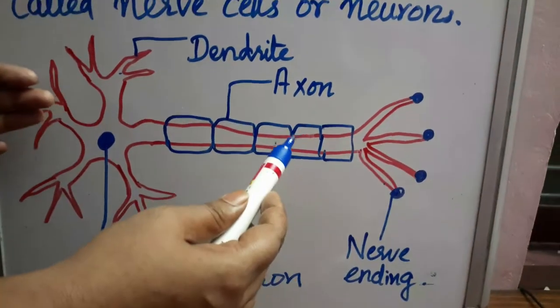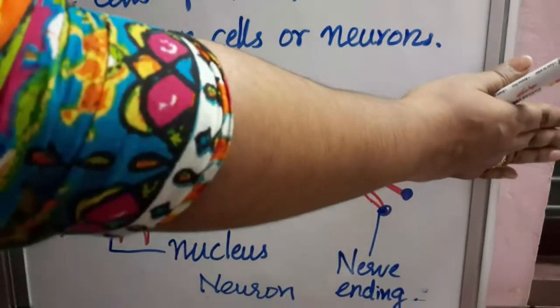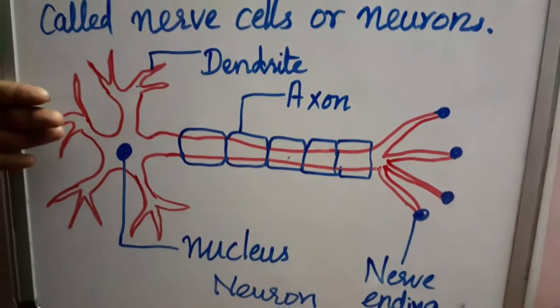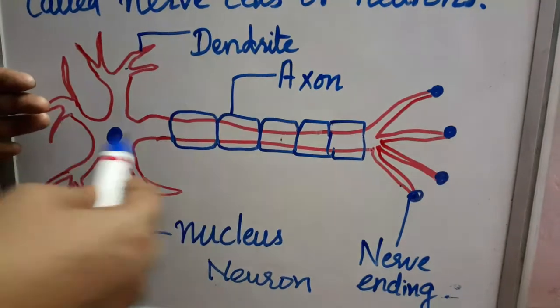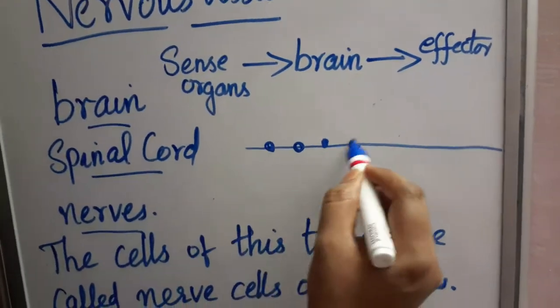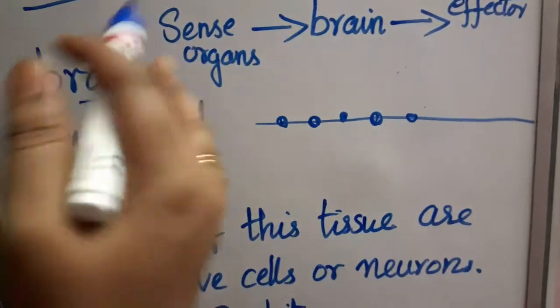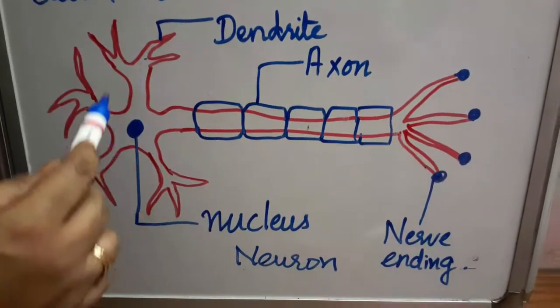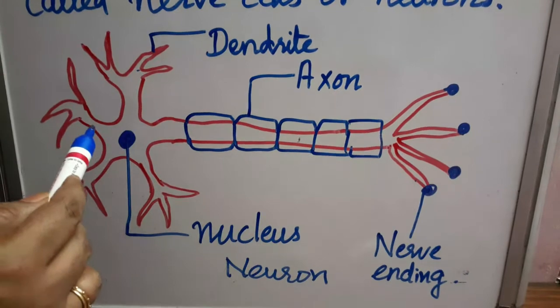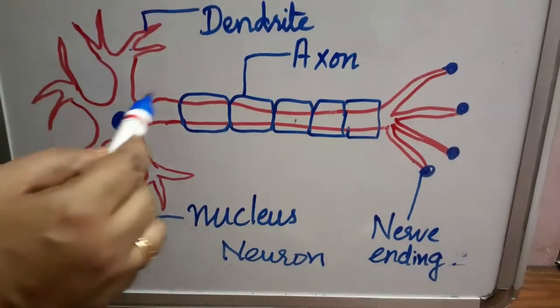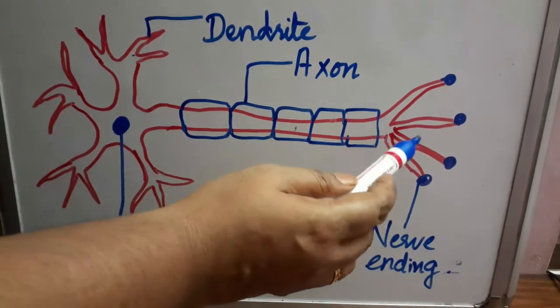So one neuron will be here, another neuron will be here, and the impulse, the stimulus, will transfer from one place to another through this connection, like a chain. So you have to learn this structure and label it neatly. What all parts are there? This is the cell body, and it contains the dendrites and the nucleus. This is the axon, this is the nerve ending.